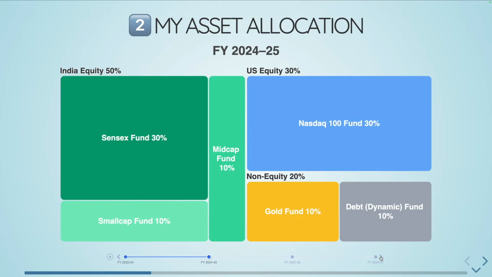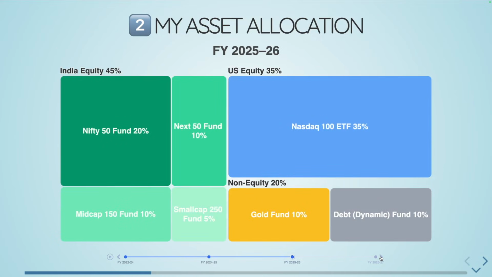So if you take Indian equity, the multi-cap fund and IT fund, I moved to more like a mid-cap fund and a small-cap fund here. But still, this 20% is active funds. Sensex and Nasdaq are index funds, which is at 60%, and the remaining is in gold and debt. So this is my next step in evolving the asset allocation.